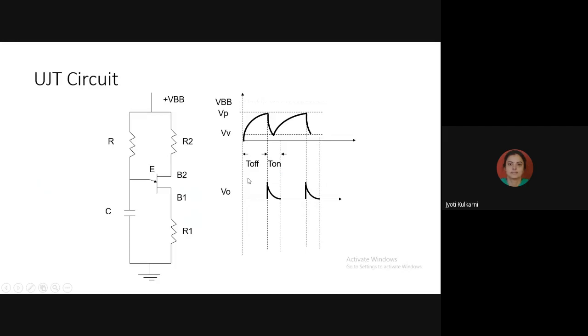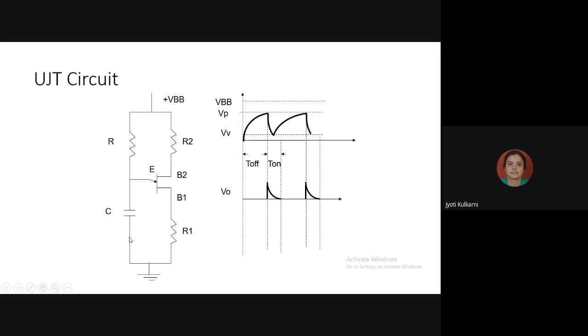In the UJT circuit, we are going to generate the pulses with the help of this unijunction transistor, at a very high rate and lower magnitude. Because it is a very small pulse, it is not going to raise the temperature of the device. It is only taking care of firing. It is just a pulse, just giving a jerk, but it is not going to be maintained for a long time. So the temperature rise is very, very controlled in this UJT firing circuit, and it is very widely used in all industrial applications. It is also called a relaxation oscillator, if you remember.